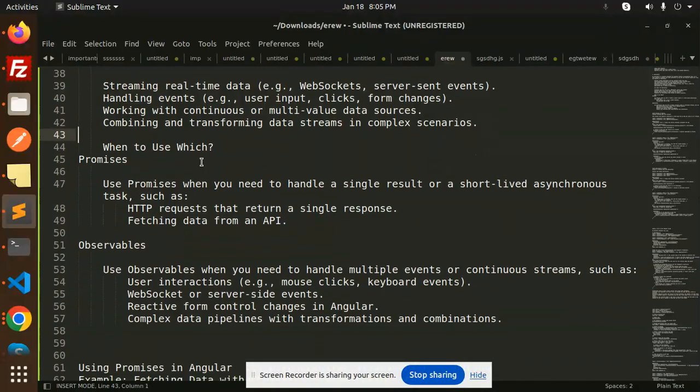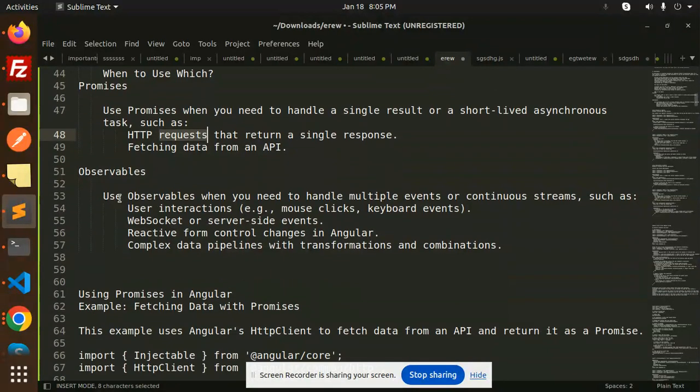When to use which? Promises. Use promises when you need to handle a single result or a short-lived asynchronous task, such as HTTP requests that return a single response or fetching the data from an API.